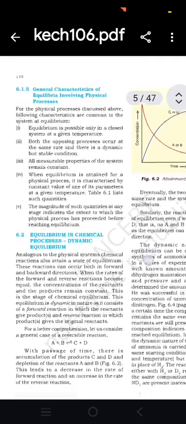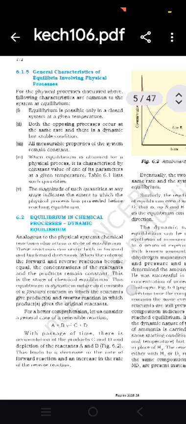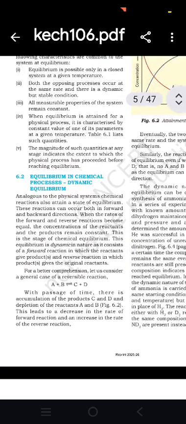When equilibrium is attained for physical processes, it is characterized by a constant value of one of its parameters at a given temperature. The magnitude of such quantities at any stage indicates the extent to which the physical process has proceeded before reaching equilibrium. Equilibrium in chemical processes, dynamic equilibrium.